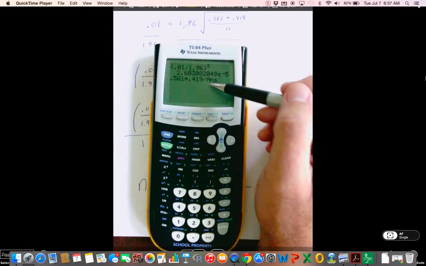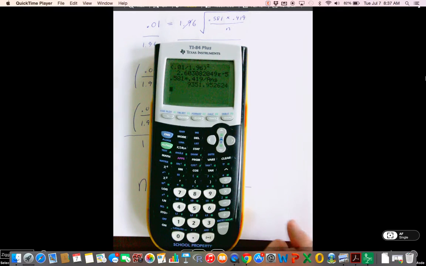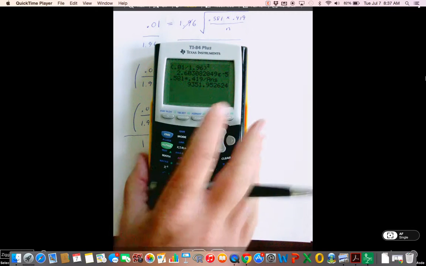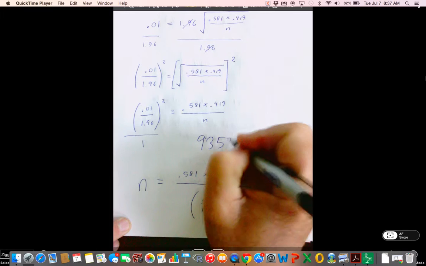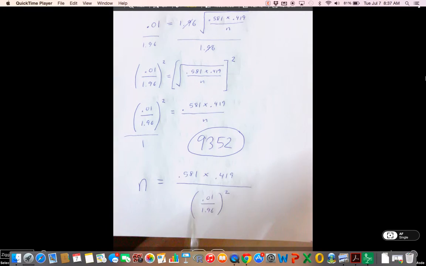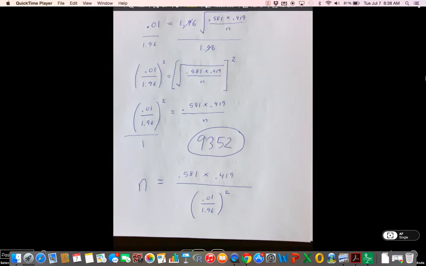This takes the entire answer. If I get a decimal, always round up. So guys, I need 9352 as my sample size. I need a really, really large sample size to get the margin of error within 1% of the true value at a 0.95 probability, or with 95% confidence.